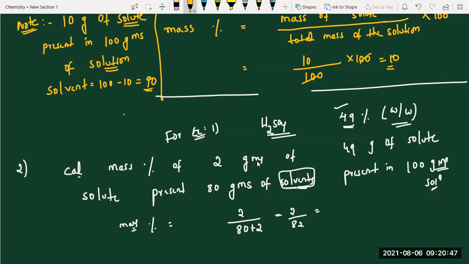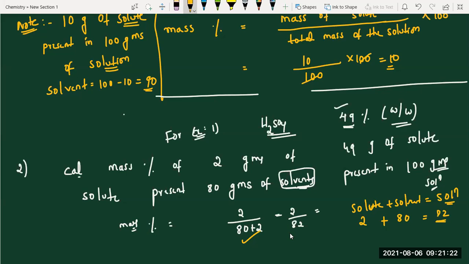Now, in the given question, I gave 2 grams of solute and 80 grams of solvent, right or not? Yes, ma'am. I was not given information about the solution. In your hand, solute and solvent are there. Then what will you do? Solute plus solvent equals solution. Solute is 2, solvent is 80, totally 82. That you can substitute.